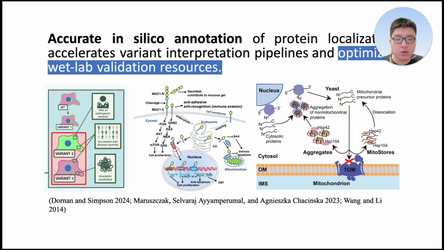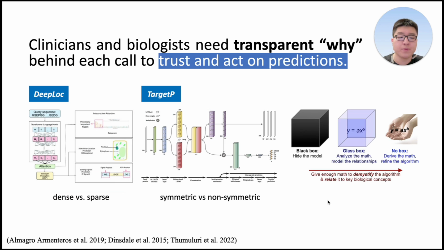Protein mislocalization drives diseases from cancer to neurodegeneration, yet experimental assays are often slow and costly. In silico tools exist, but without clear rationale, their predictions lack impact in clinical and synthetic biology workflows. For instance, predictors like TargetP and DeepLoc achieve high accuracy, but operate as opaque AI black box models. No existing framework combines top tier localization performance with rigorous per protein explanation.